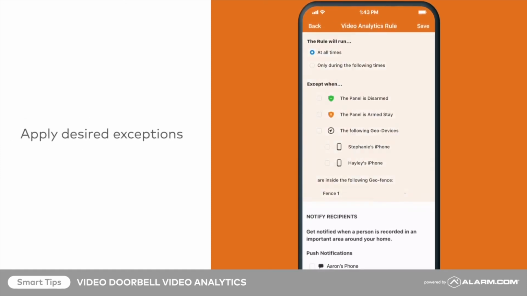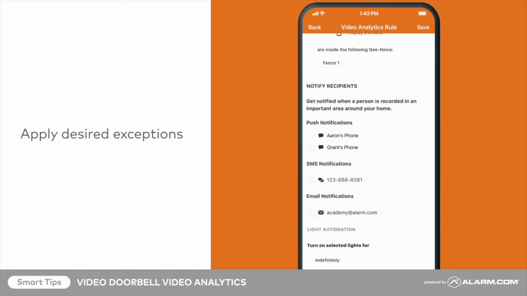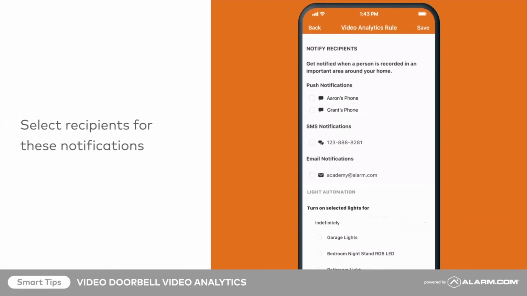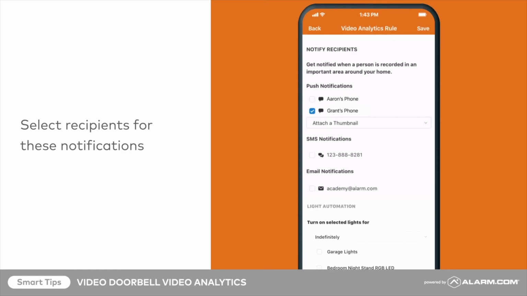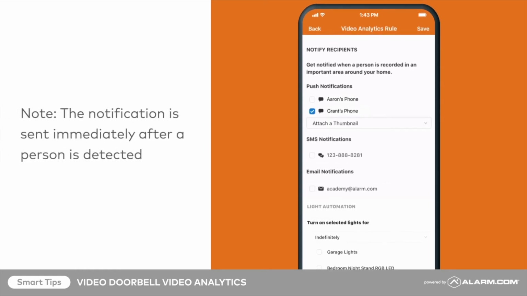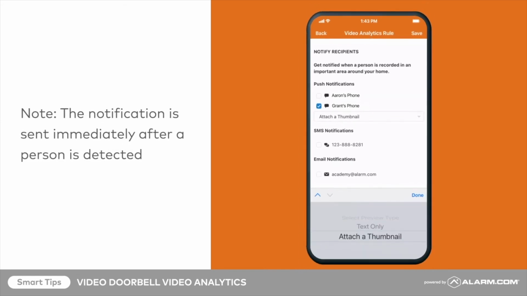Apply any exceptions for when this recording rule should not be active. Next, select Recipients. Here, you can choose who should receive the notification and how it will be delivered. Use the drop-down menu to decide whether each recipient should receive a text-only notification or whether a thumbnail from the recording should be attached.